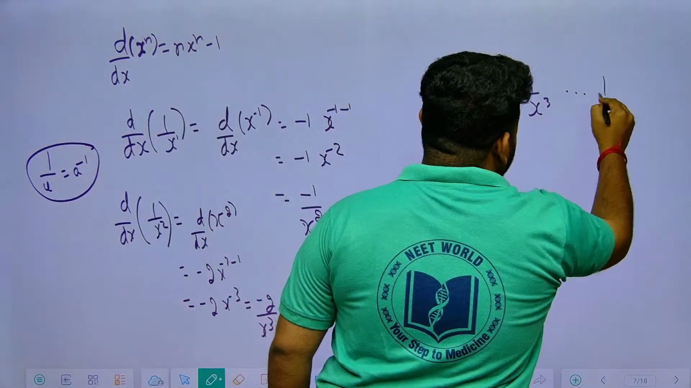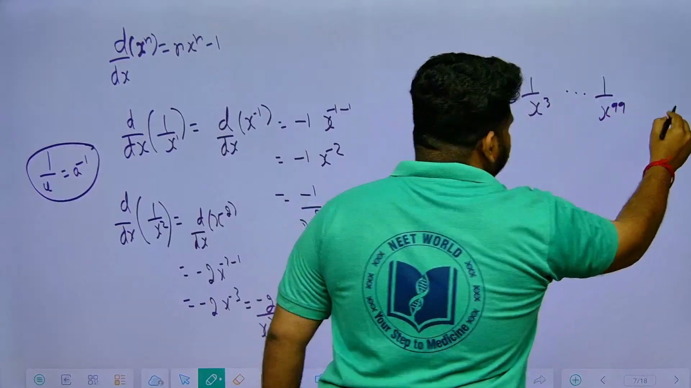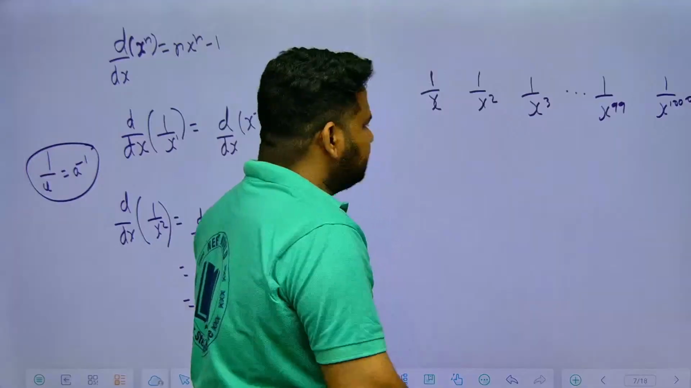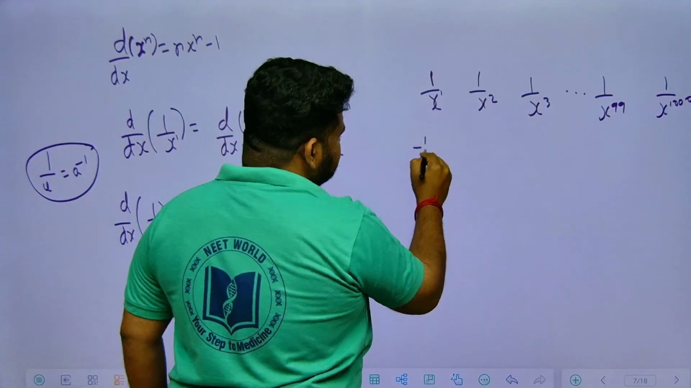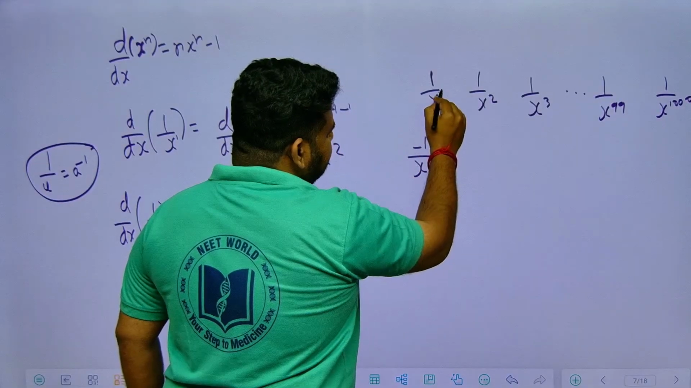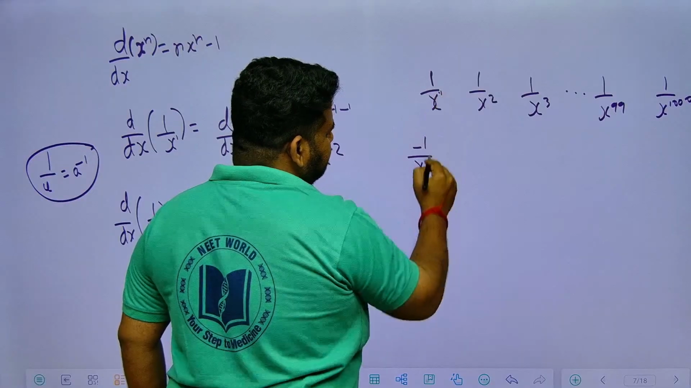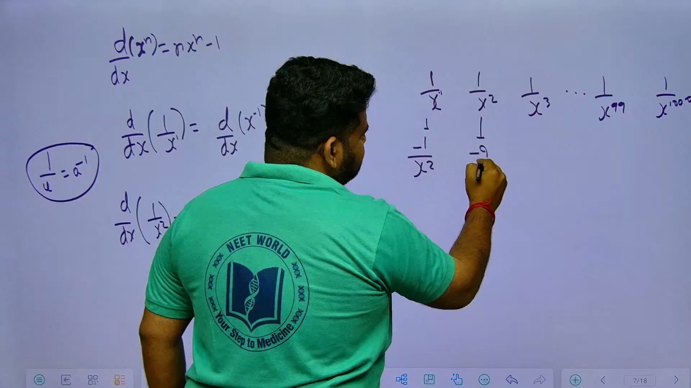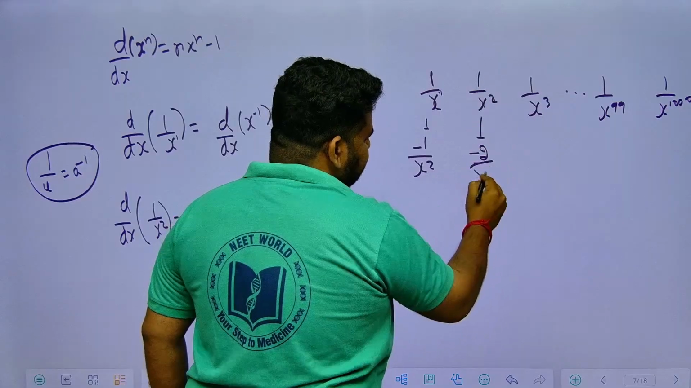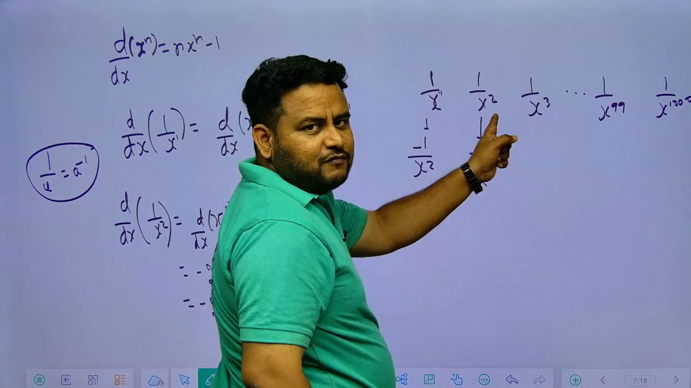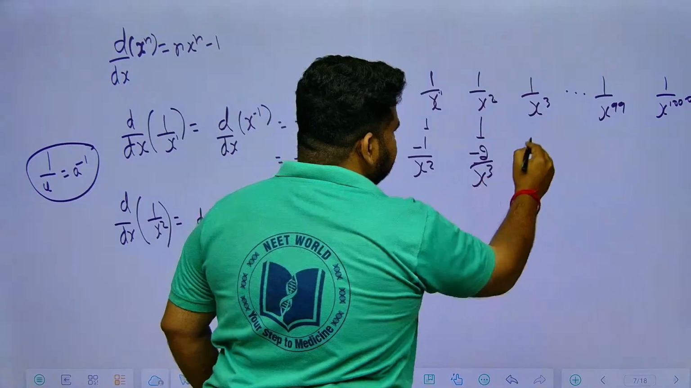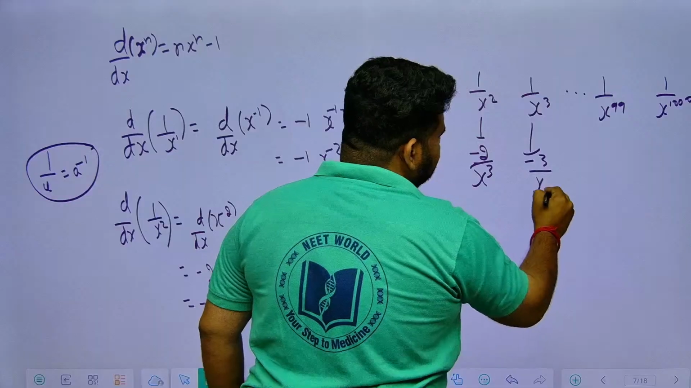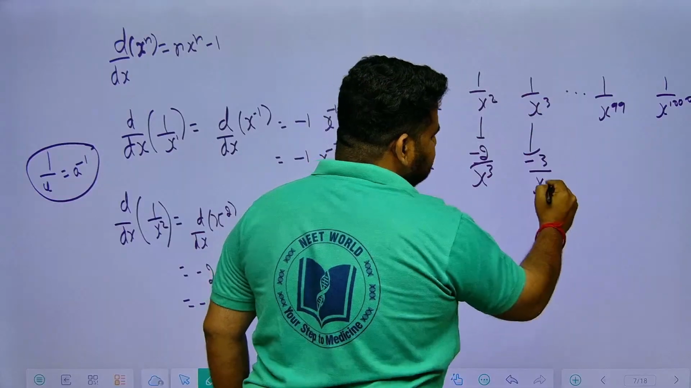Similarly, if I put 1 by x to the power of 99, or 1 by x to the power of 1000, what is the derivative? For 1 by x, the power is 1, so minus 1, and in the denominator you are adding 1. Denominator power 1 plus 1 will become 2. For 1 by x square, the derivative is minus 2 by x cube. For 1 by x cube, it is minus 3 by x power 3 plus 1, which will become 4.